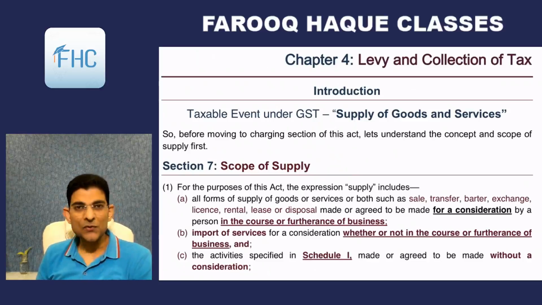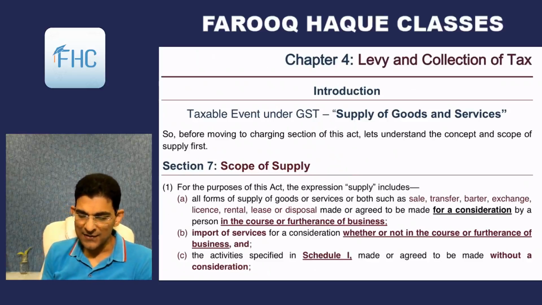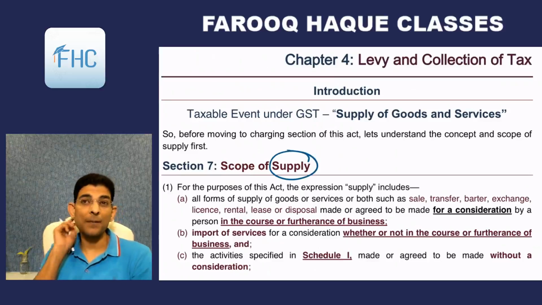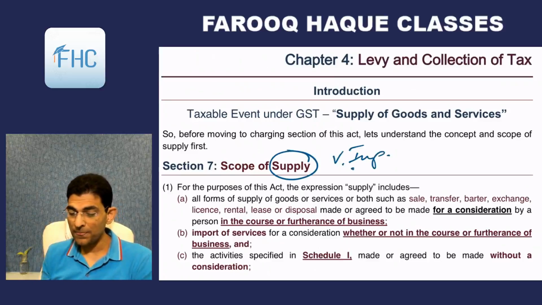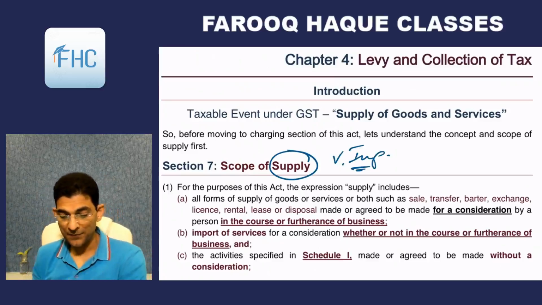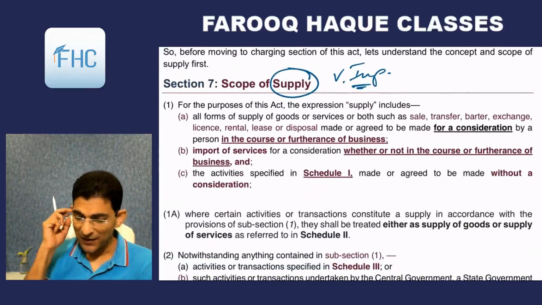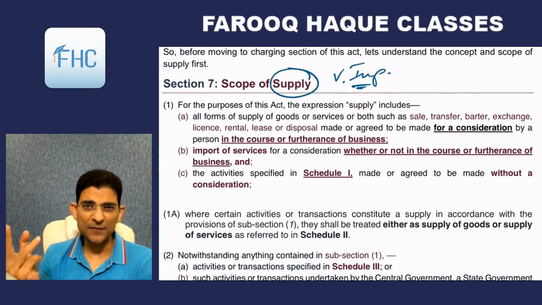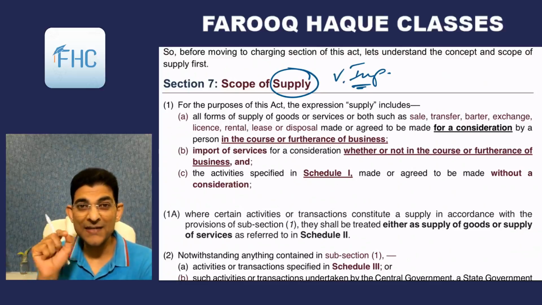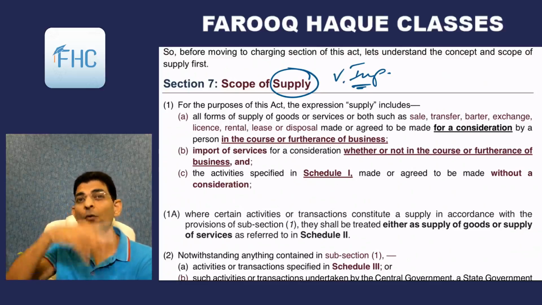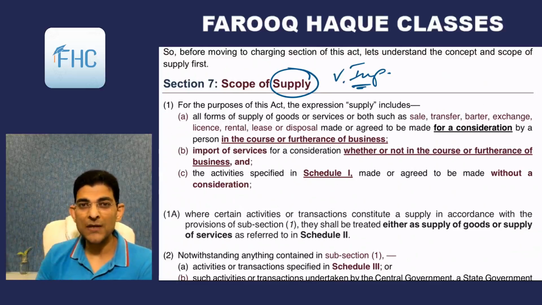So starting with section 7, the scope of supply, it says what all things will come in the definition of supply. So this is very important. Okay, so let's start. It's a very simple section to say, but you have to remember all the intricacies, because a question can come on any one of these intricacies. A question will not be an overall question, it will touch the intricacies.